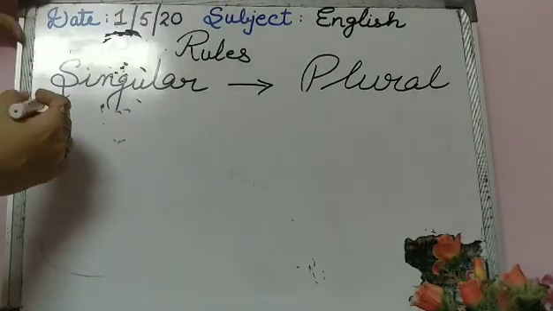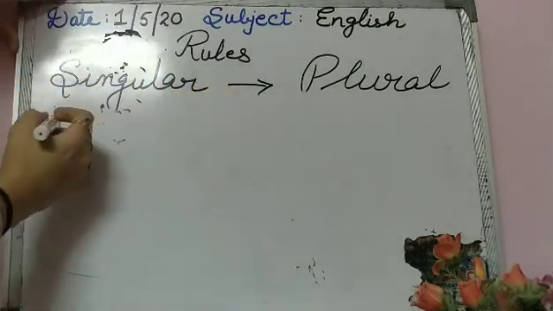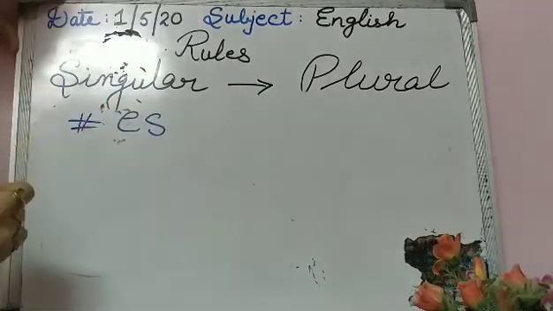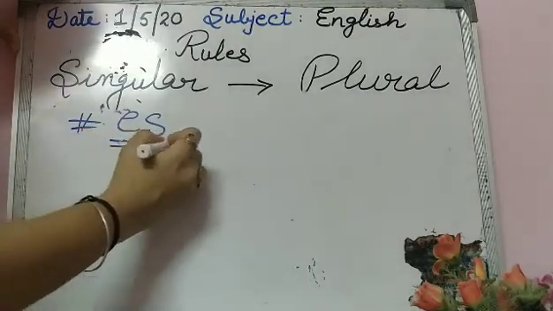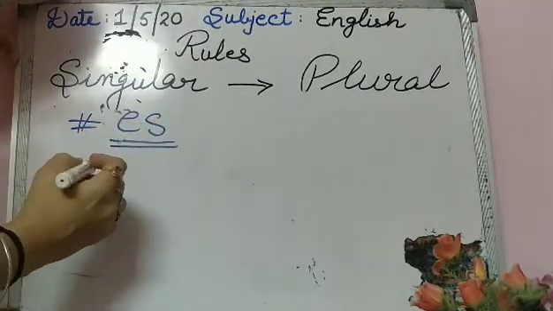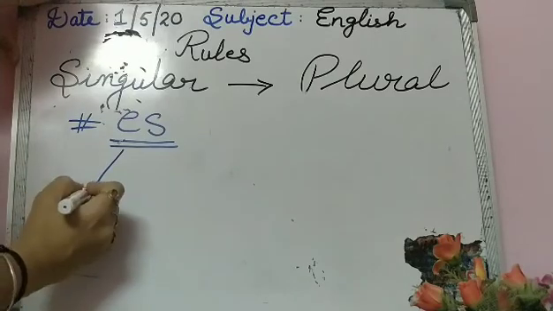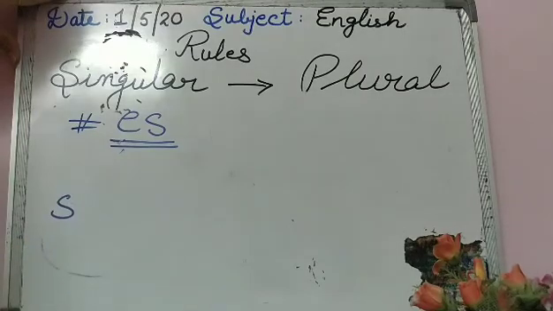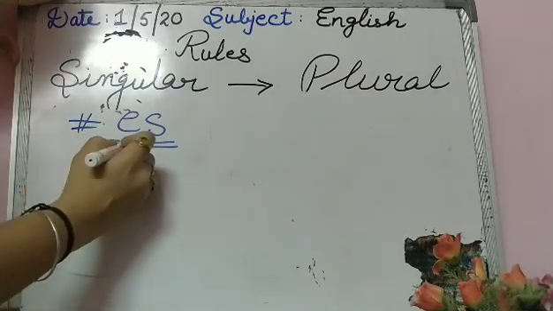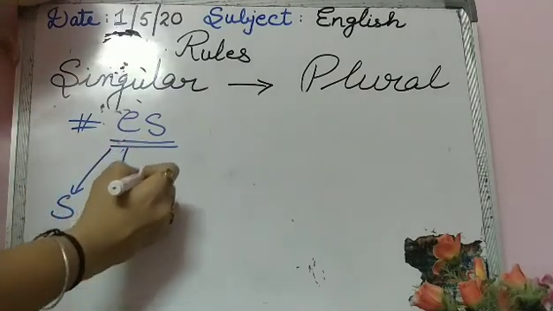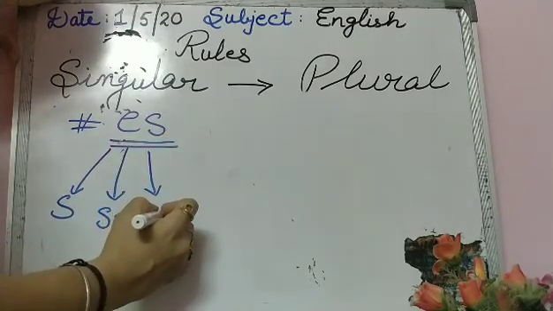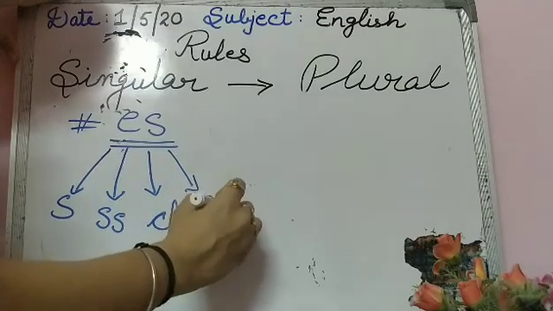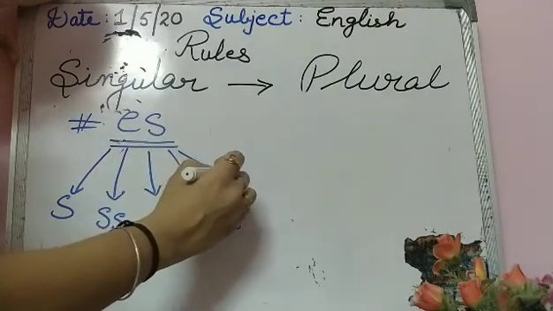The second rule says that for changing singular nouns to plural nouns, we can add es to the given word. But for this, always remember that the words that are ending in s, double s, ch, sh or x.